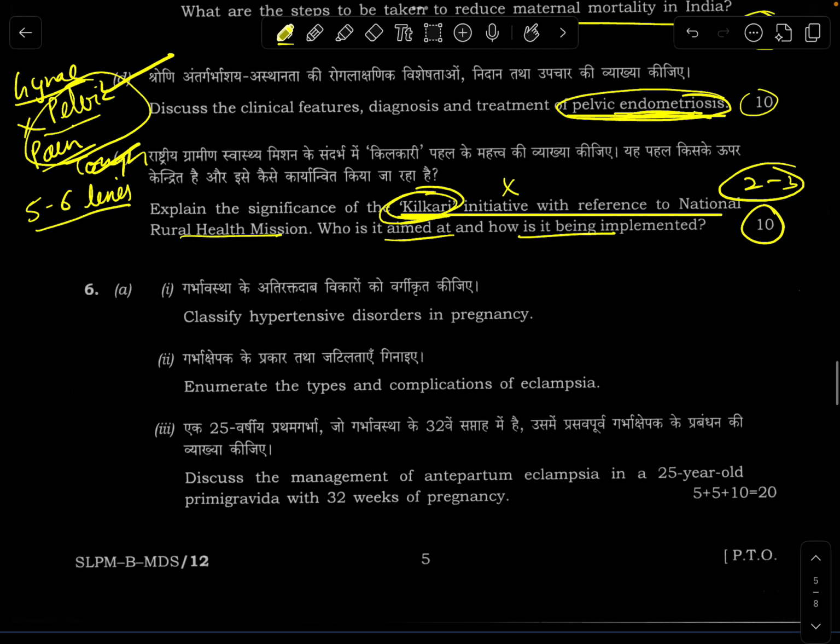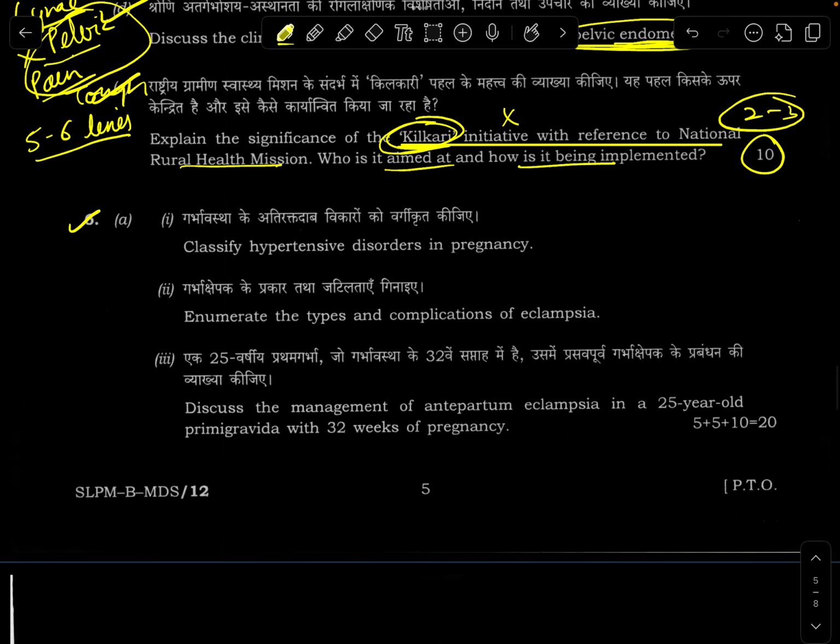Next question was question number 6. This was the question I attempted. So if you look at 3 questions from section A and these 2 questions from section B, this question was the last question which I attempted. This was expected, preeclampsia. In obstetrics and gynecology, this was one thing which I was able to predict with confidence in this paper. A 20 marker, but once again, not a full-blown 20 marker.